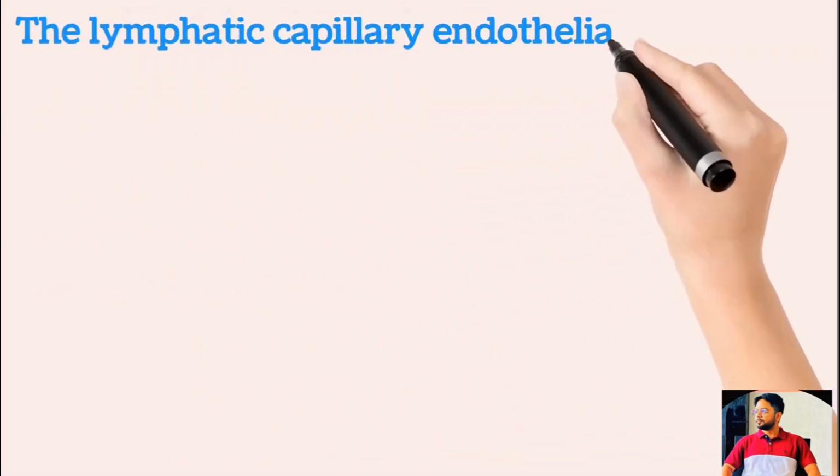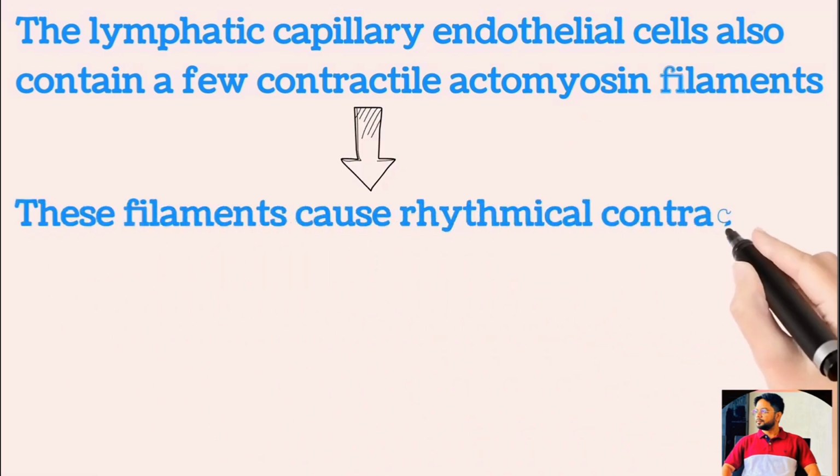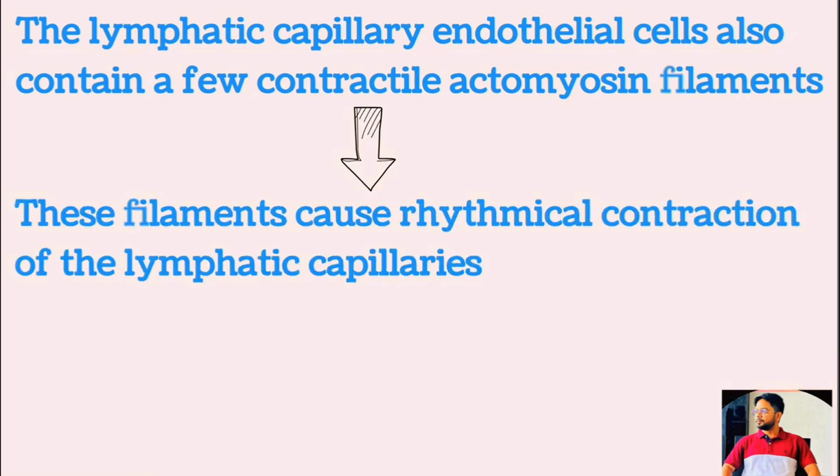The lymphatic capillary endothelial cells also contain a few contractile actomyosin filaments. These filaments have been observed to cause rhythmical contraction of the lymphatic capillaries in the same rhythmic way that many of the small blood vessels and the large lymphatic vessels contract.